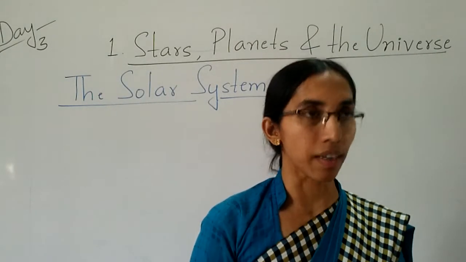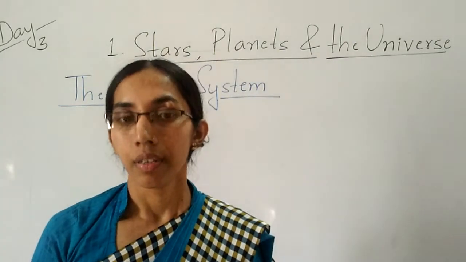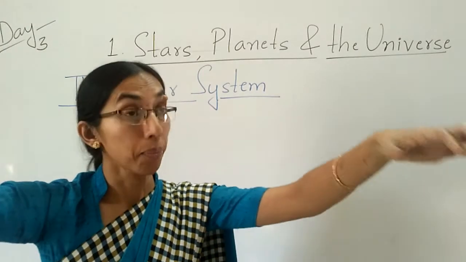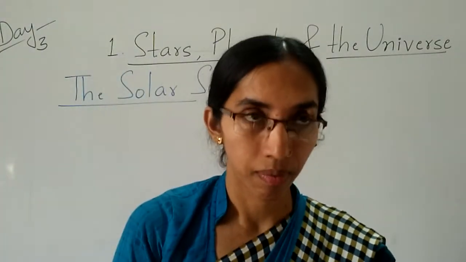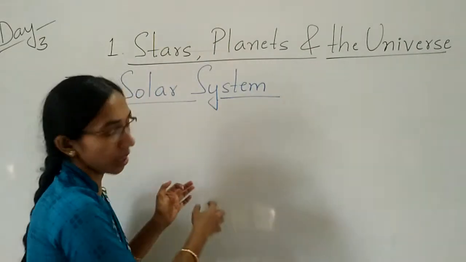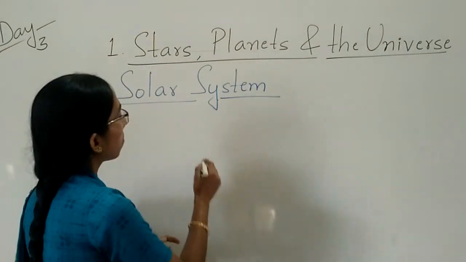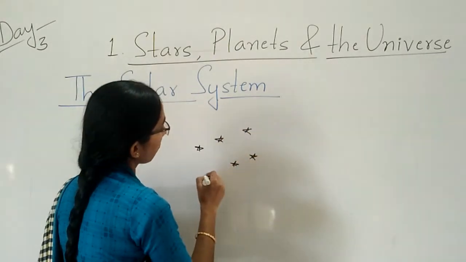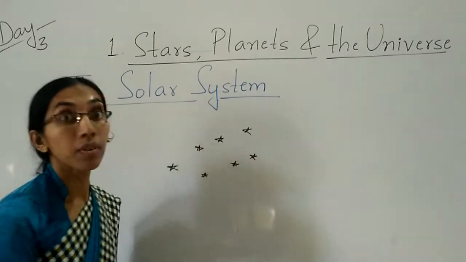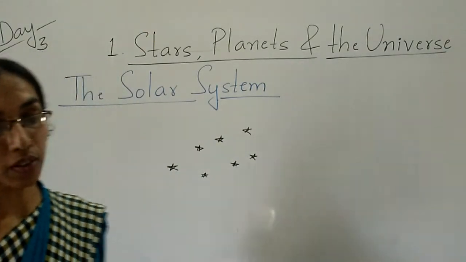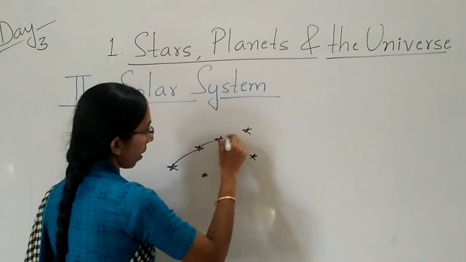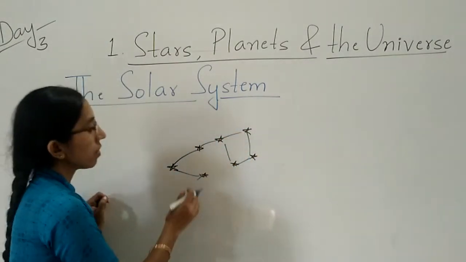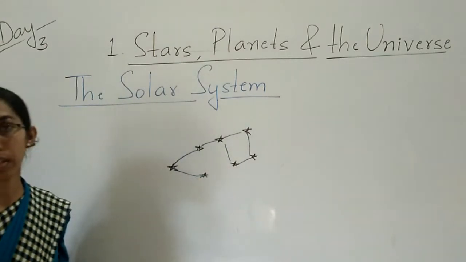A group of stars forming recognizable patterns or figures. When a group of stars forms a recognizable figure or pattern, it is called a constellation.